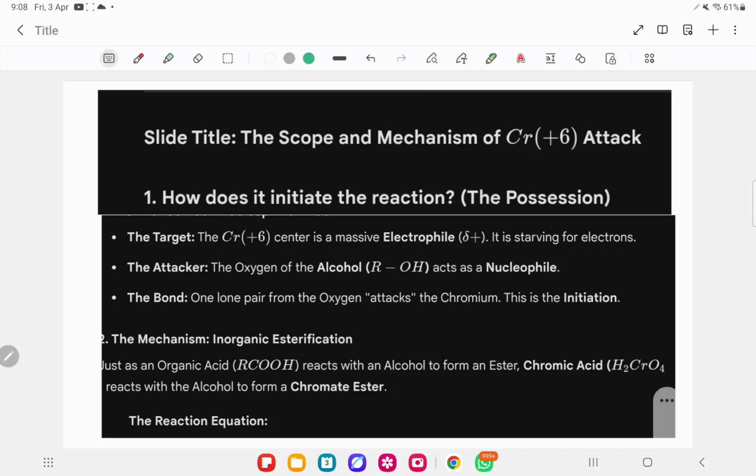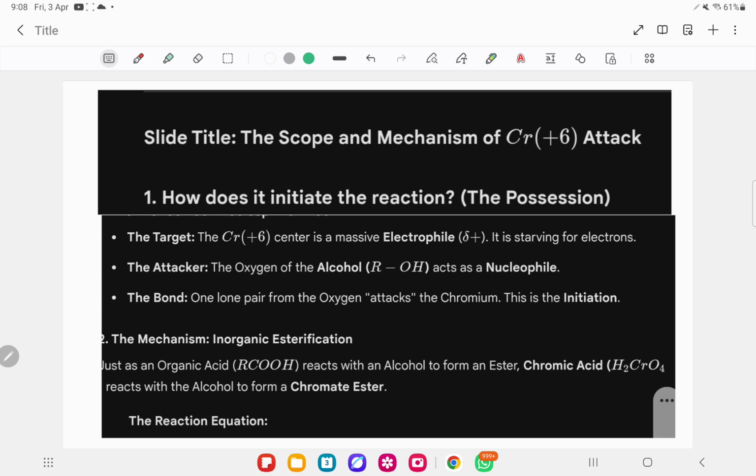Yeah, how does it initiate the reaction? So how will the reaction start? Now we know that the Cr plus 2 center is a massive electrophile, it is starving for electrons.